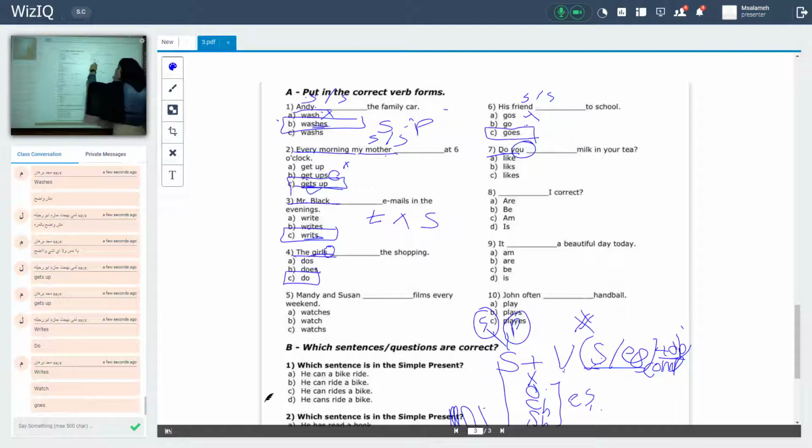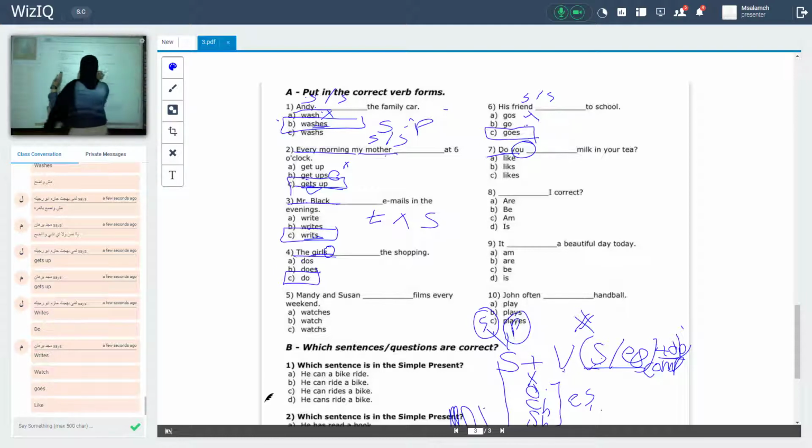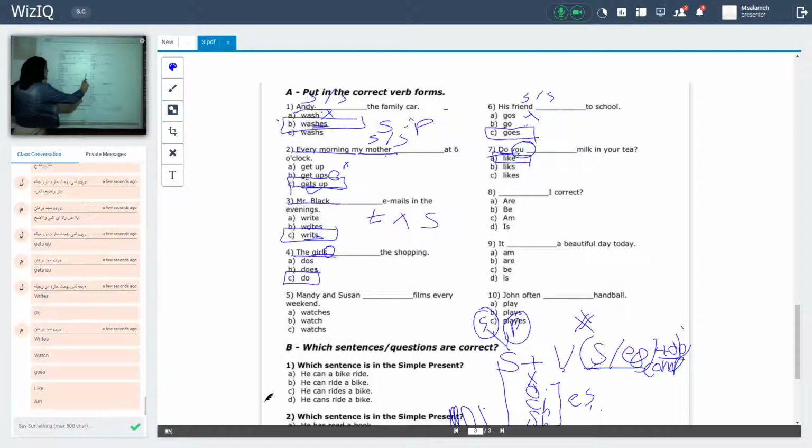Okay, you is a plural pronoun. So should I add s? No. Should I add es? No. Infinitive verb, like. Okay. Number 8, answer it here. Guys, keep with me. Now, we will answer number 8.